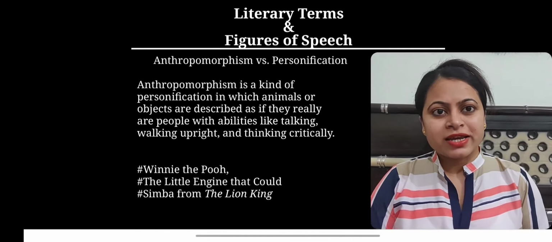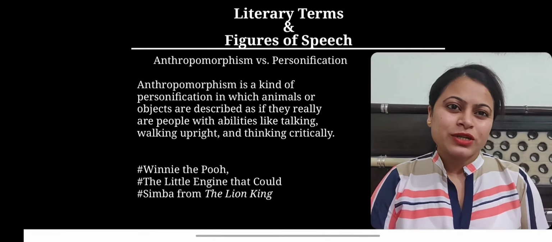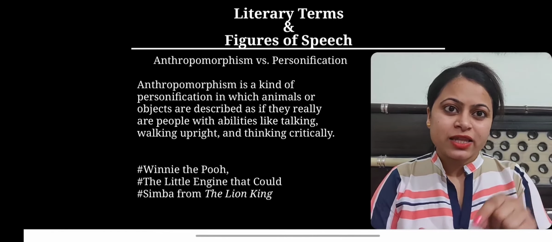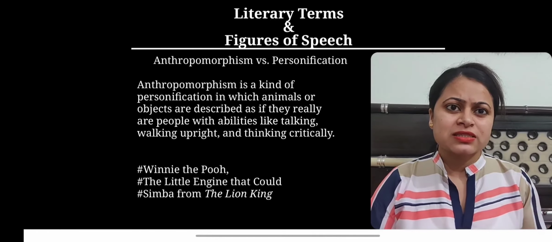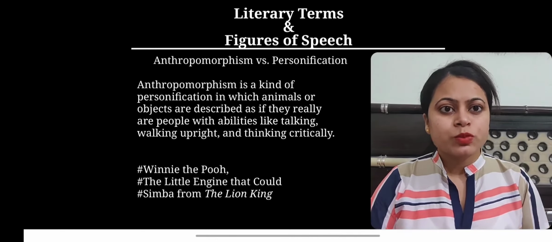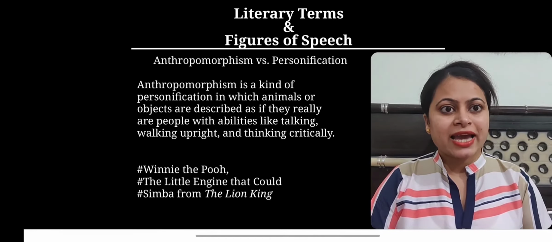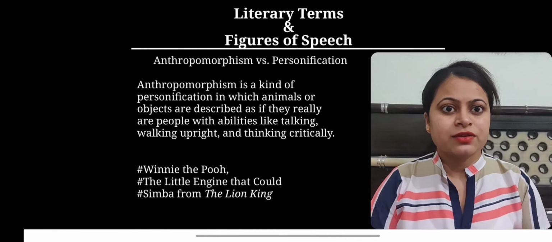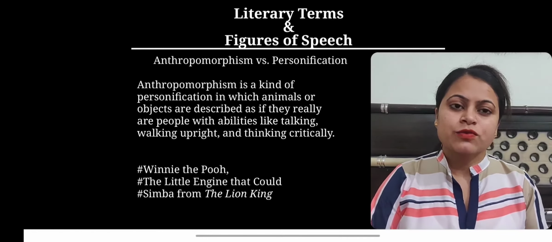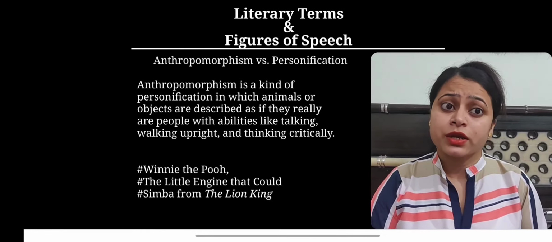Now, before I wind up this lecture, it would be worth taking a moment to point out the difference between anthropomorphism and personification. Now, what is anthropomorphism? Anthropomorphism is a kind of personification in which animals or objects are described as if they really are people, with abilities like talking, walking upright, and thinking critically.